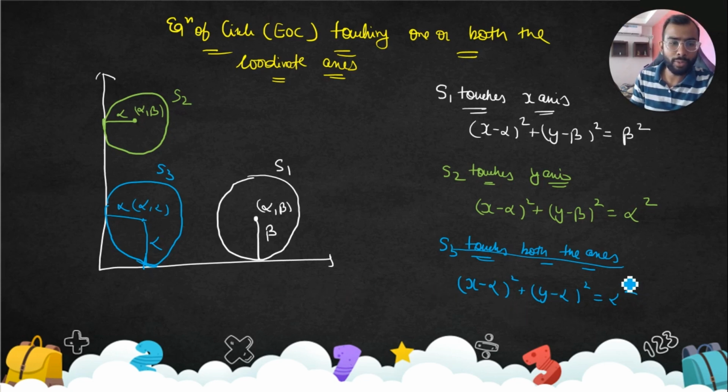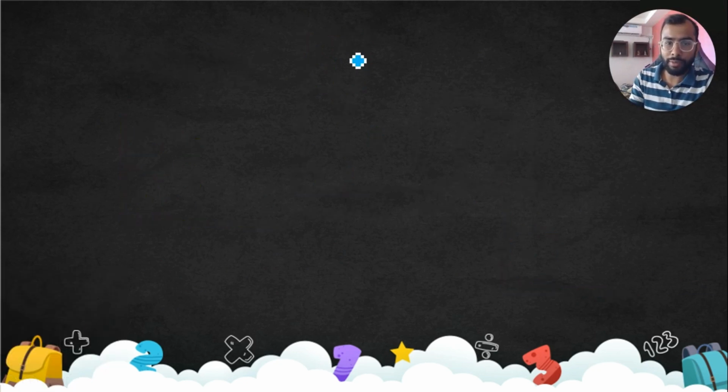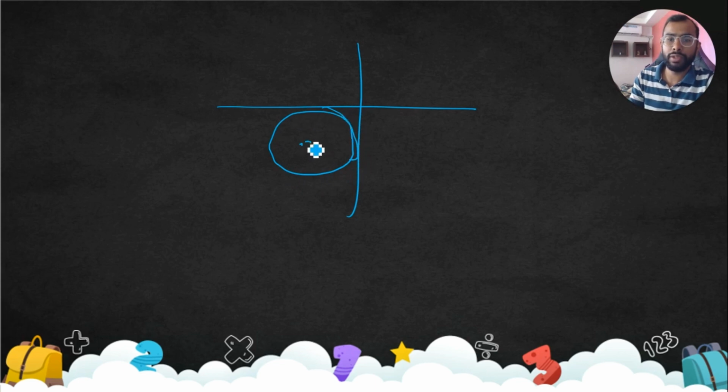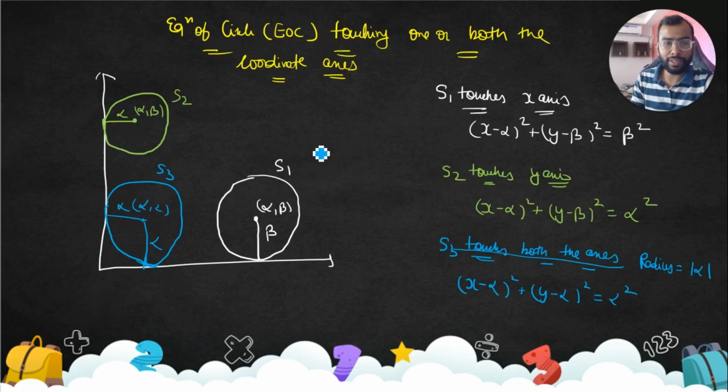Now just one thing: if they're saying touches both the axes, what would be the radius? Radius is not alpha, remember, it is mod alpha. Alpha can be negative, right? For example, alpha is negative when I talk about minus 2 comma 2. Then you cannot say radius is minus 2, so it's always modulus of alpha. Okay, I guess this is now clear to all of us. Similarly, mod beta, mod alpha. Okay guys, so is everyone super clear with this?